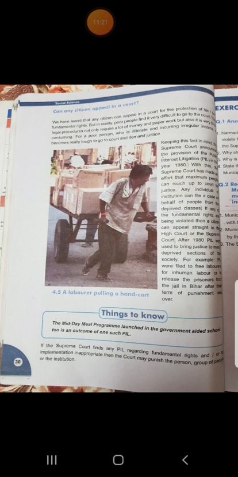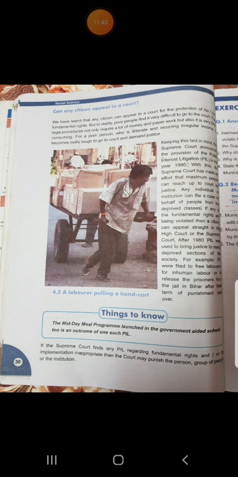Any person or institution, कोई भी संस्था, can file a case on behalf of these deprived classes of people, the poor classes. If any individual does not get his fundamental right, then he can directly appeal in the High Court or Supreme Court.